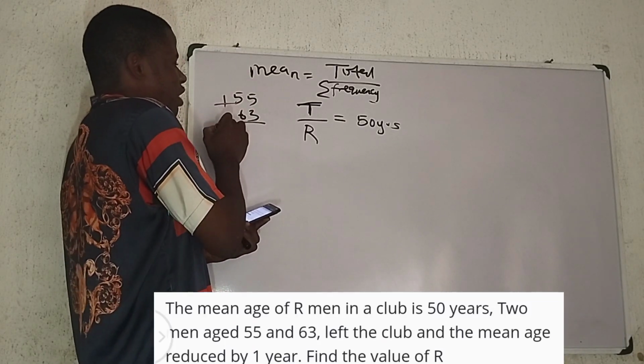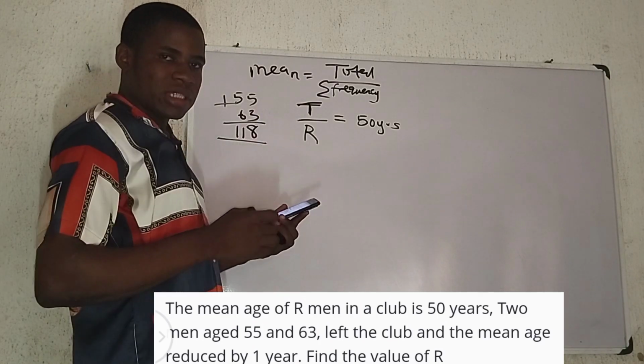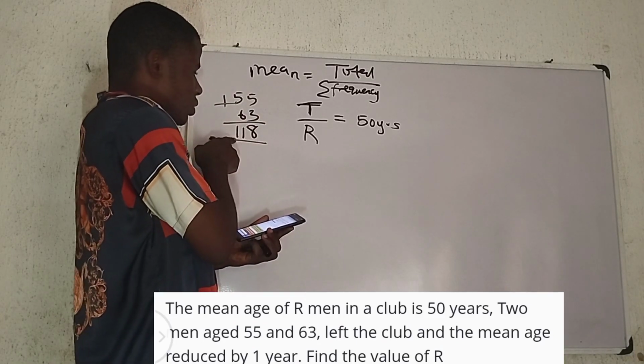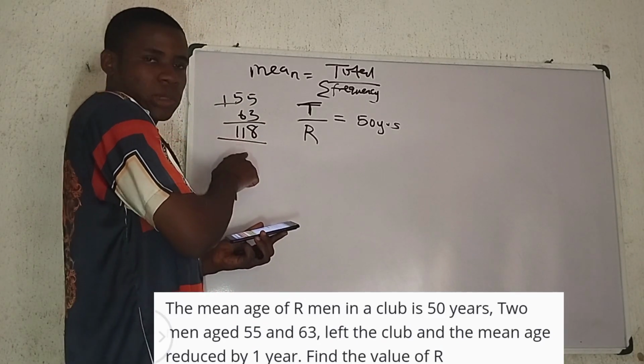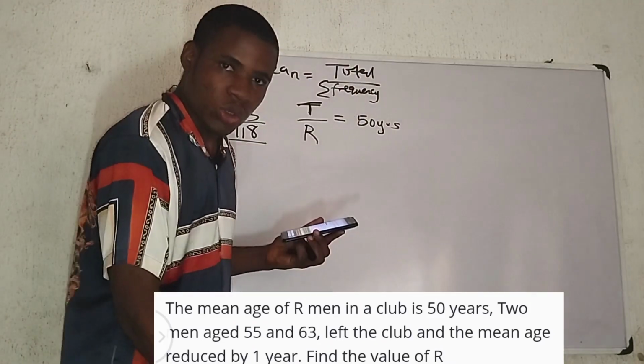If you add 55 and 63, it will give you 118. So I have two men whose ages add up to 118.